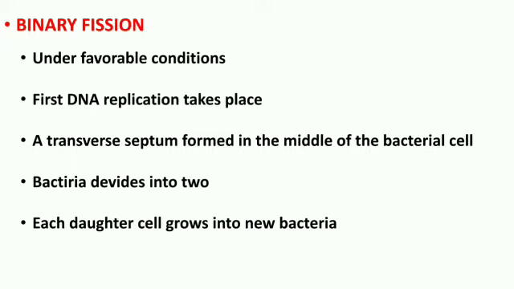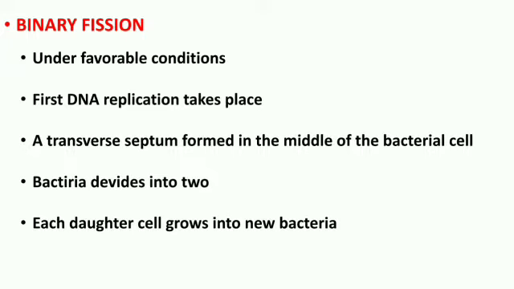This is the most common method of bacterial reproduction, right? Under favorable conditions, first of all, DNA replication takes place in the bacterial cell. The bacterial cell divides into two daughter cells due to the formation of a transverse septum in the center of the bacterial cell.